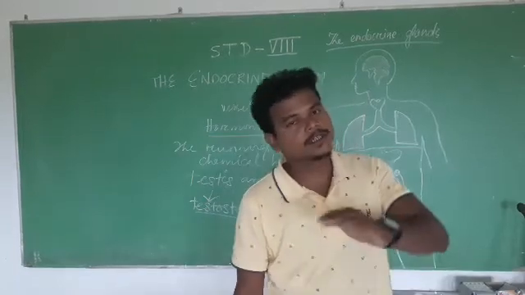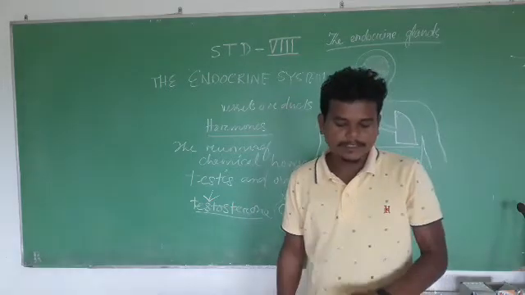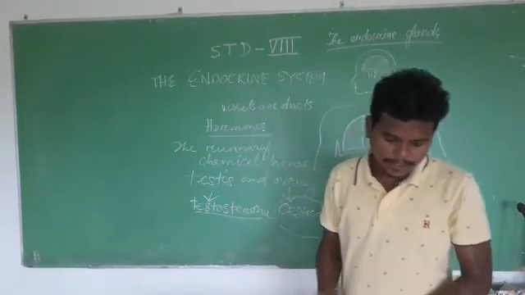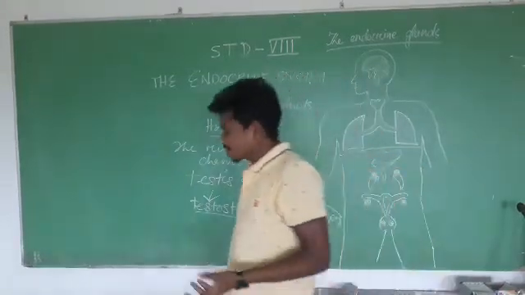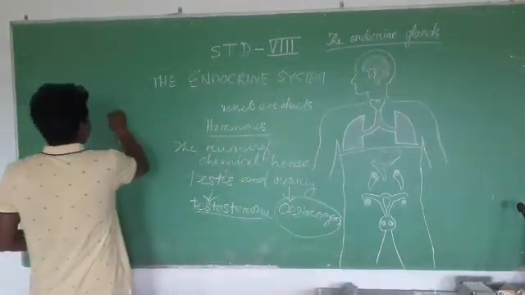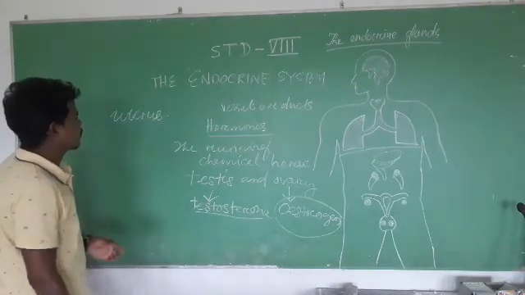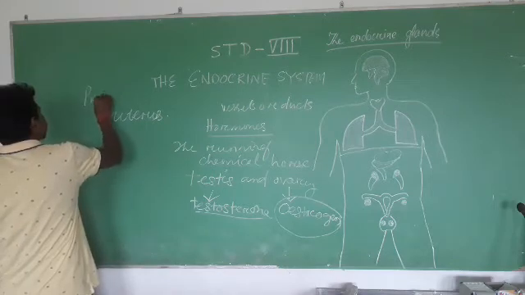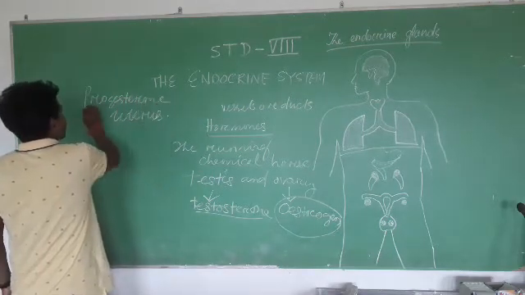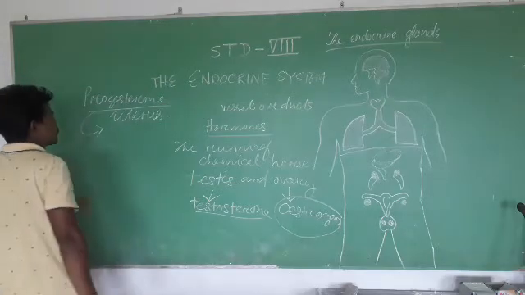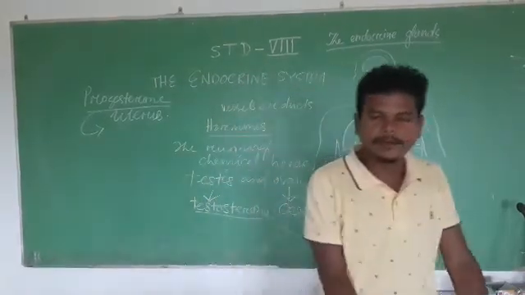Progesterone is another hormone released by the ovary, and it brings changes in the uterus during the period of pregnancy.